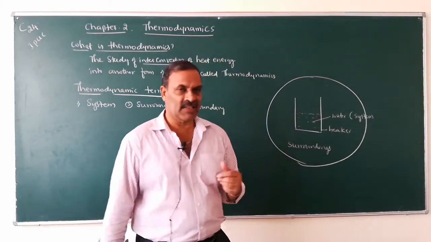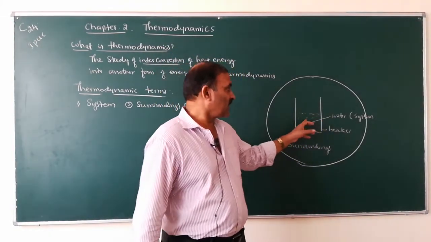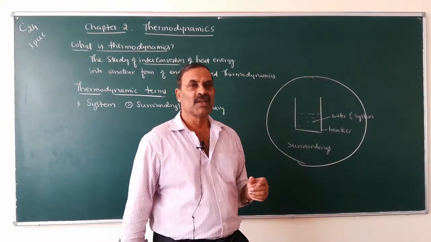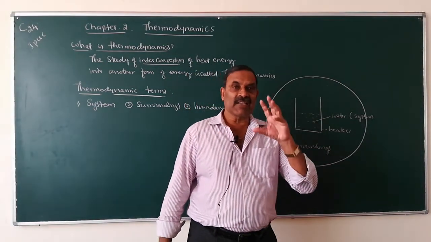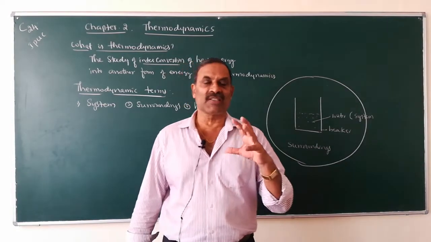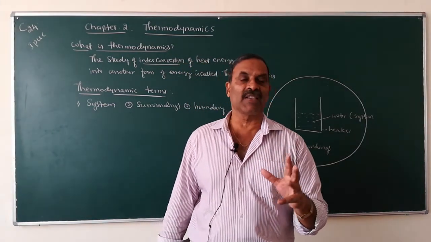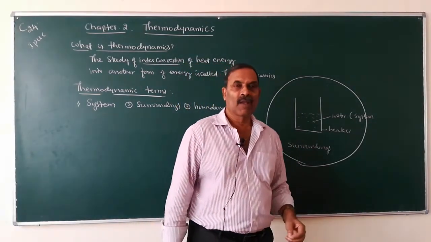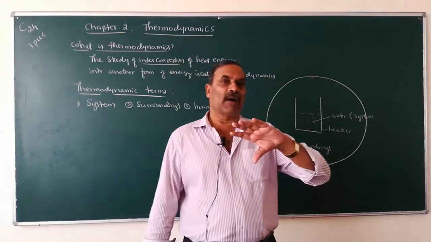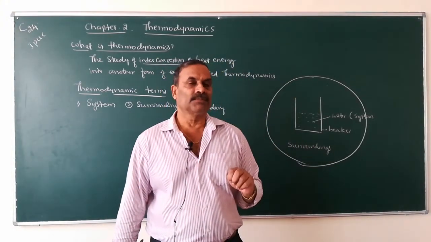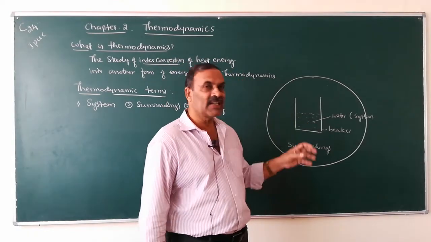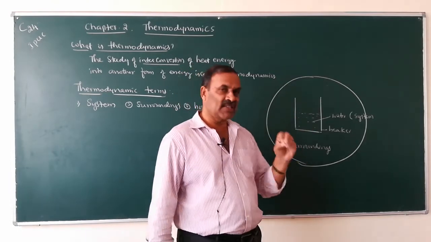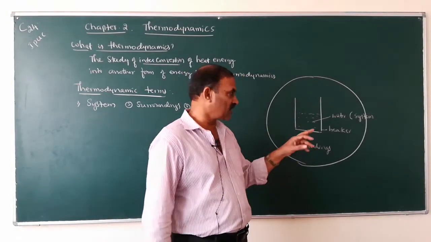Then what is a system? System is the part of the universe which is under our consideration or which is under our study, thermodynamic study. What is the system? The substance or the part of the universe which is under our study, or which is under our consideration is called system.